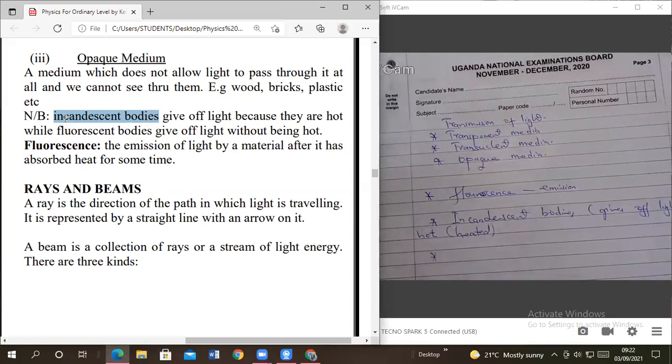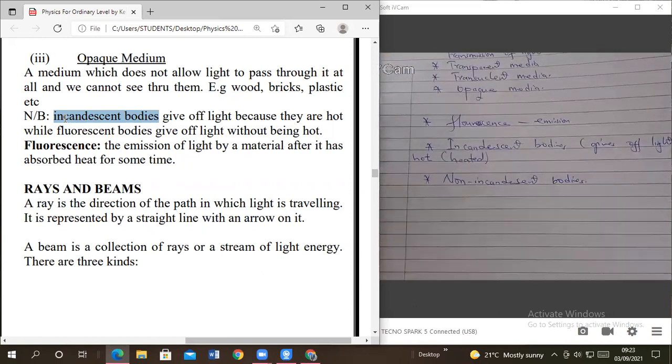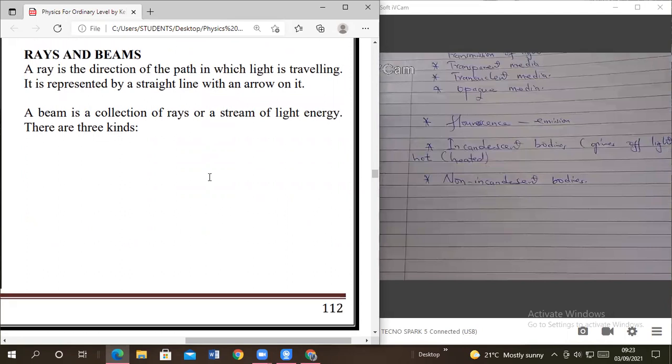Now the one which gives off light when it has not absorbed heat, we call them non-incandescent bodies. Yes. So that's what we discussed briefly the last time, so that those who were not there can move together with us.